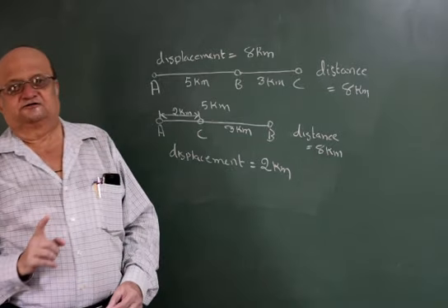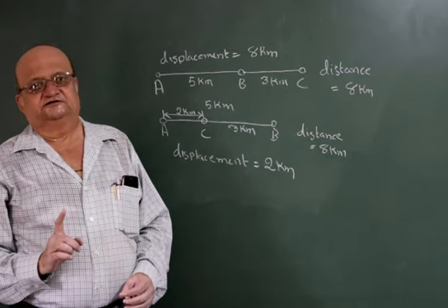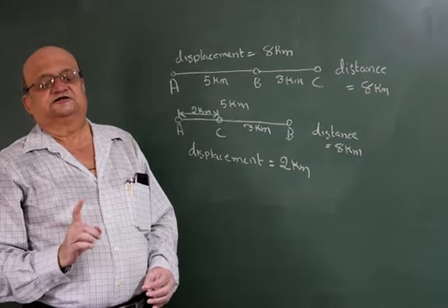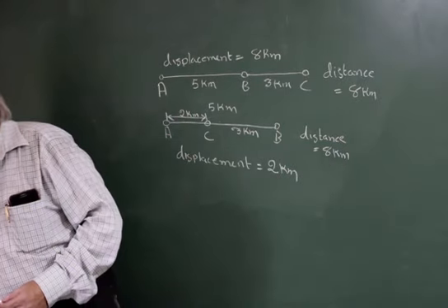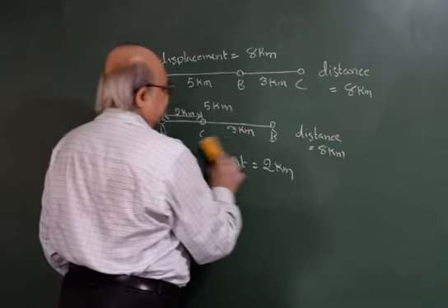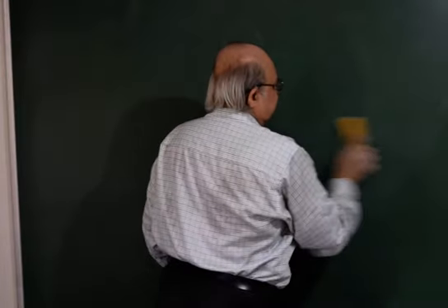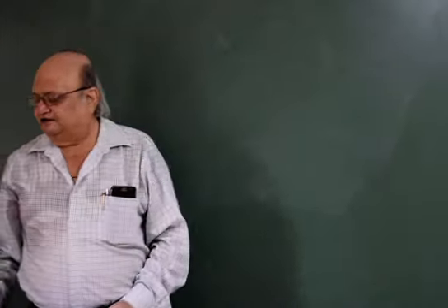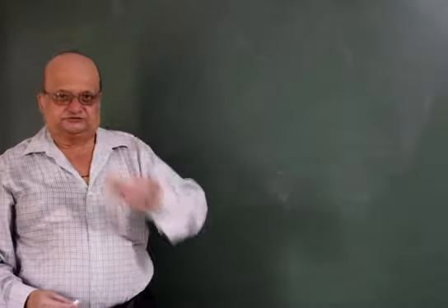Distance being a scalar quantity, we do not consider the direction. Displacement, however, being a vector quantity, we consider the direction in which the bus has travelled. Now, how do we compare two motions? Again, we have a scalar quantity to compare the two motions, and we have a vector quantity to compare two motions.